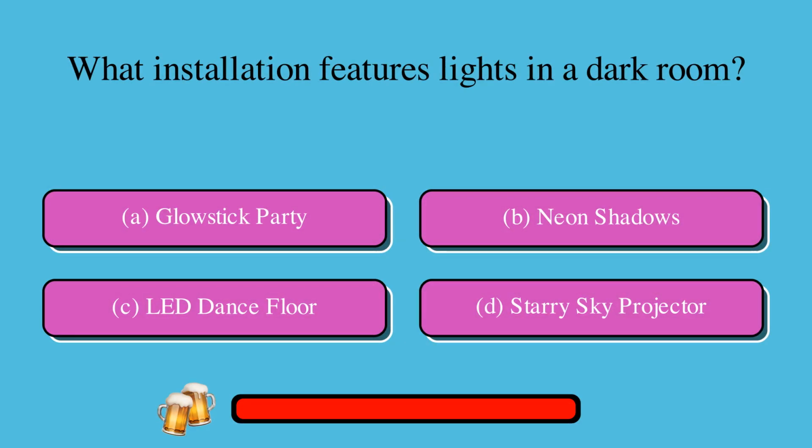What installation features lights in a dark room? A. Glow stick party, or B. Neon shadows, or C. LED dance floor, or D. Starry sky projector? The correct answer is B. Neon shadows.